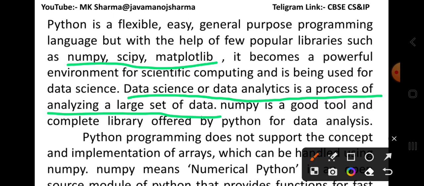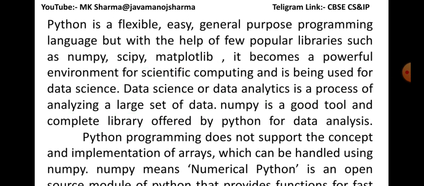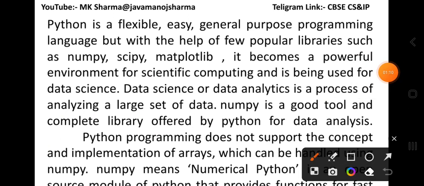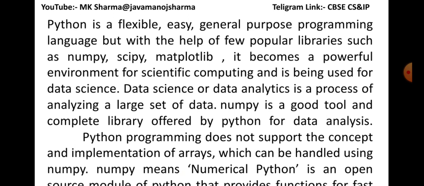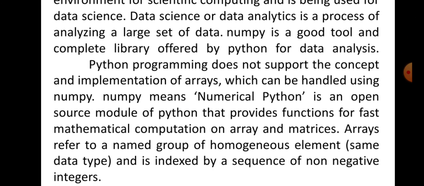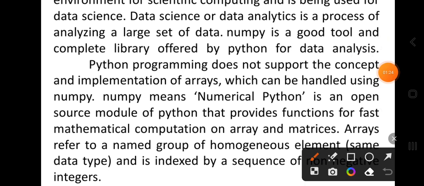NumPy is a good tool and a complete library offered by Python for data analysis. It means if you want to analyze data, then you have to use NumPy. Python programming does not support the concept of array. Hence, array implementation is done with the help of Numerical Python.